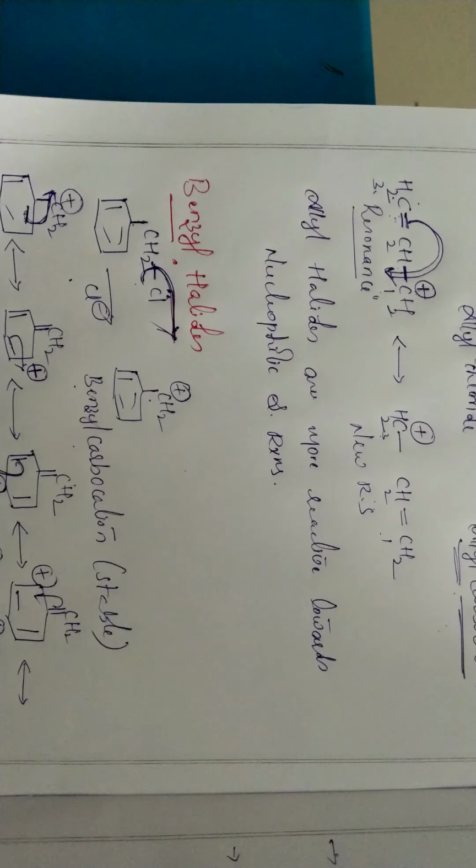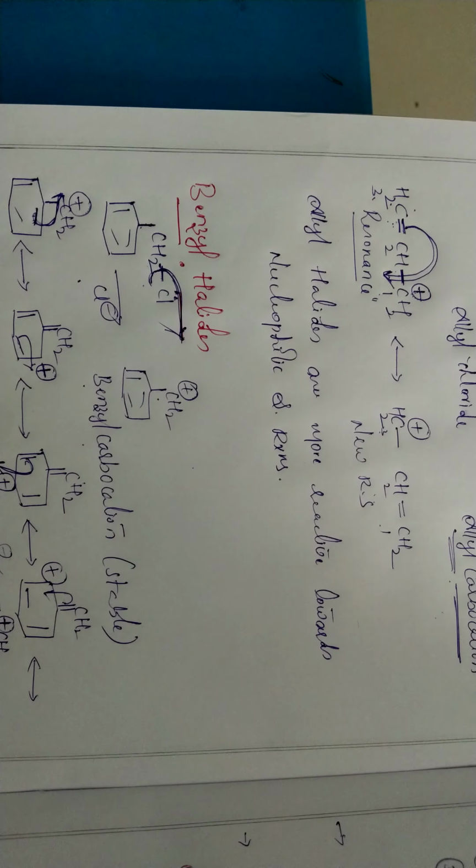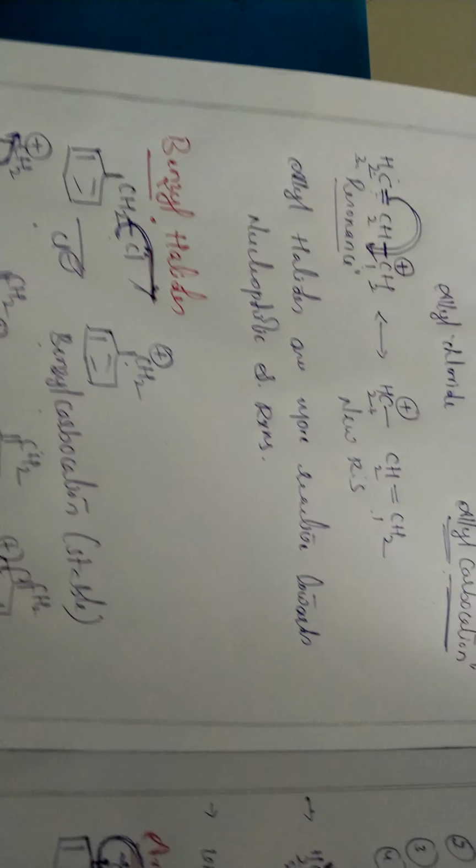Now we have an idea of the chemical reactivity of different types of halogen compounds, so we can write one order. Very first, allyl halide has higher reactivity than the remaining halogen compounds.